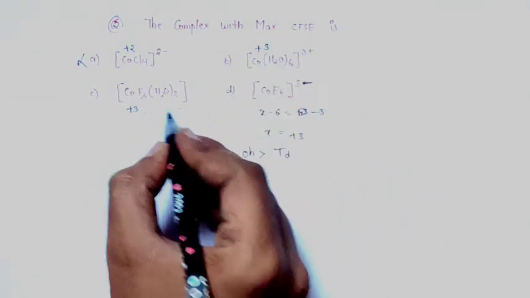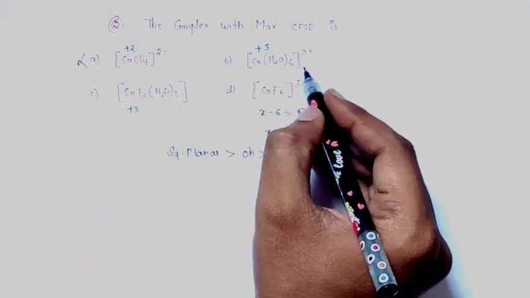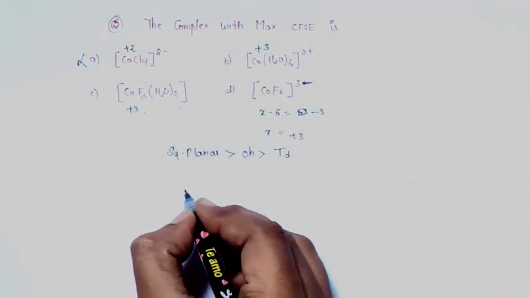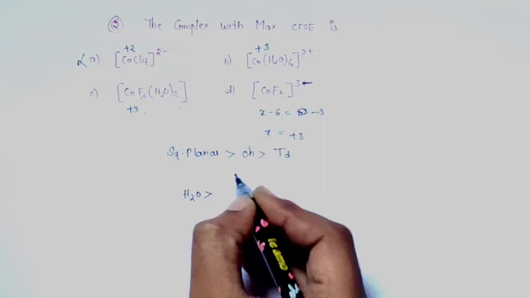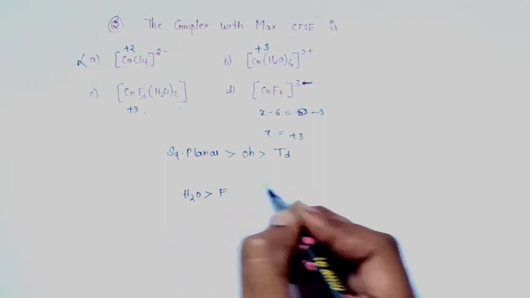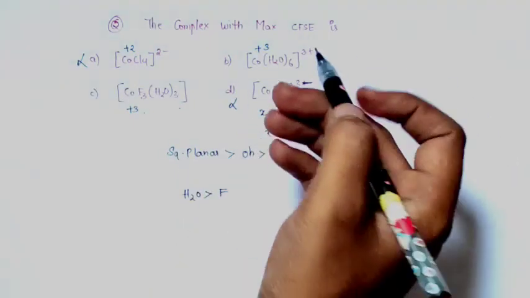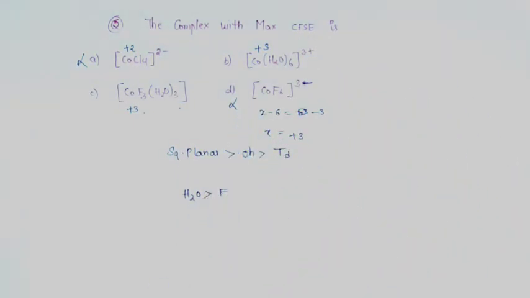So here cobalt is in +3 oxidation state. Here also it is in +3. Here also it is in +3 oxidation state. Among the ligands, water is a strong field ligand when compared to fluorine. So we can easily eliminate this option also. They are asking for maximum, right? So this would be minimum. So we have eliminated it. Among these two, the debate remains.